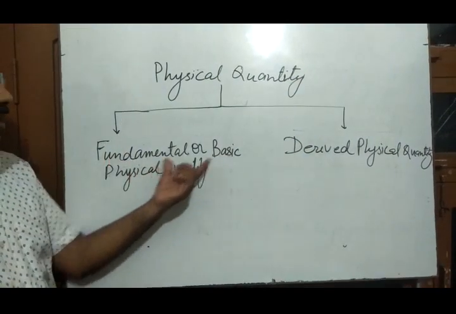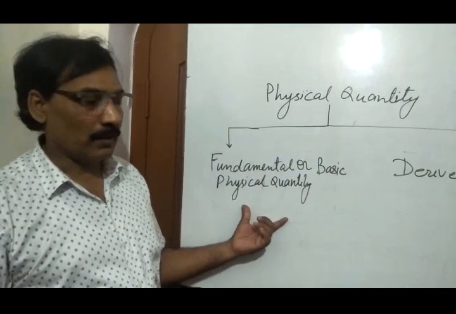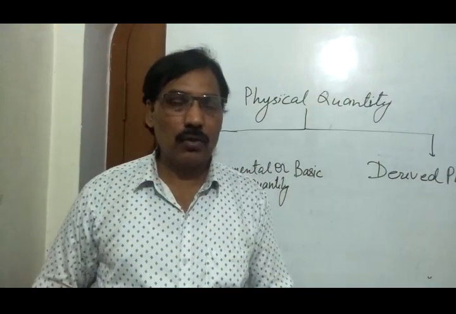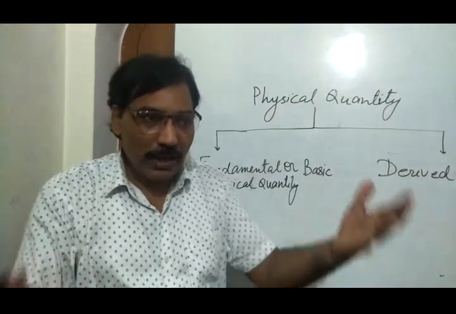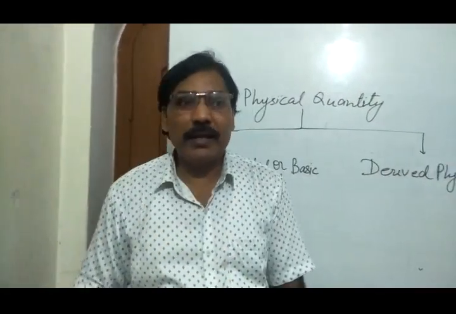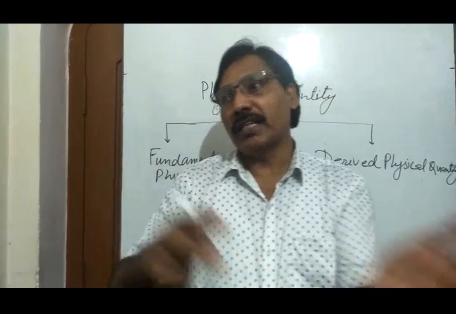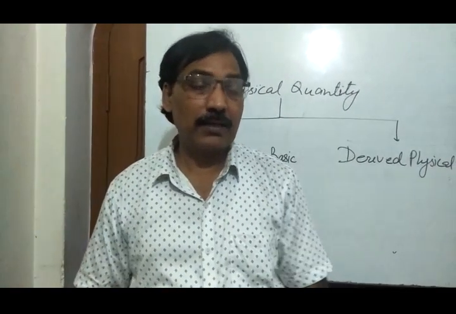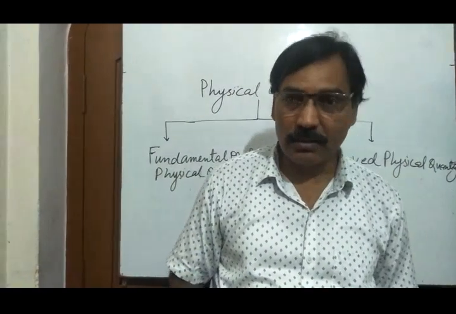Now, fundamental or basic quantities are those physical quantities which are independent, which are complete in themselves. They don't require any other quantity to express themselves. For example, length, mass, time.